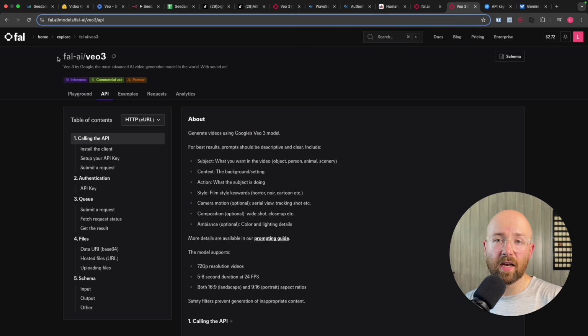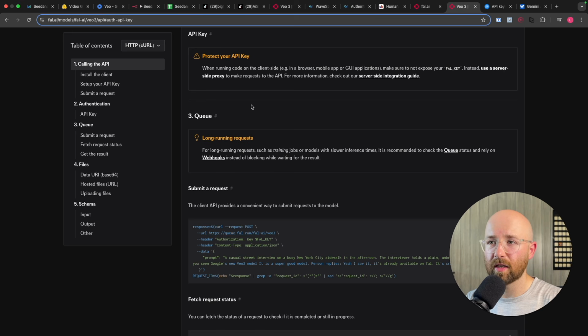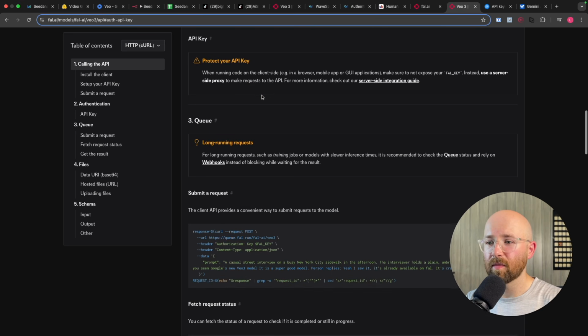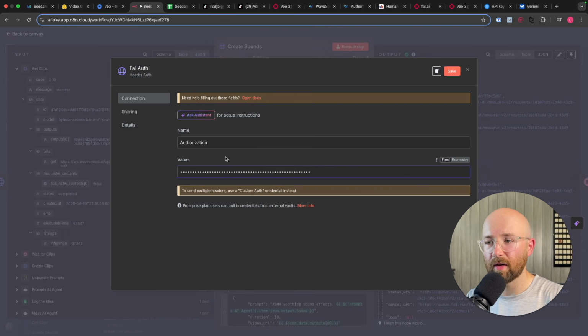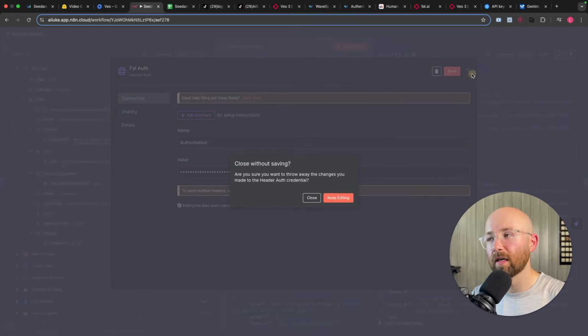Instead, if we go to any model, like Veo3, go to API, you can go down here to authentication, and now you can see submit request, curl, authorization, key, Fal key, so it's not bearer this time, but it's key, and that's how you put this one in: key, space, and then paste in your API key, and that's you.